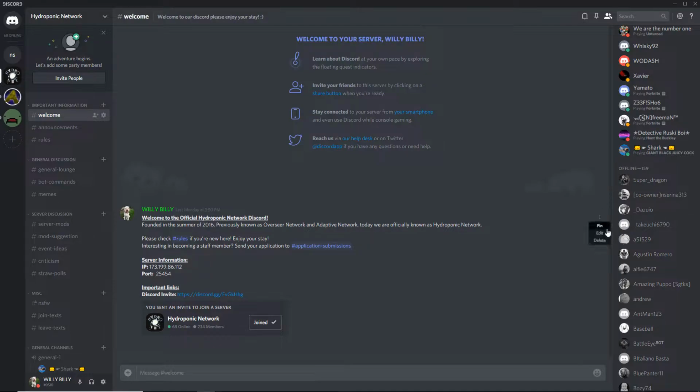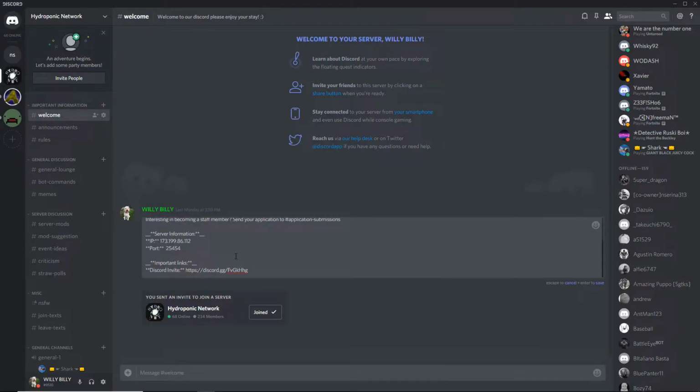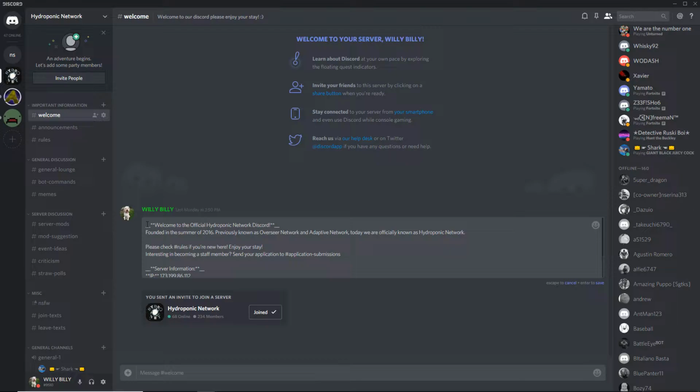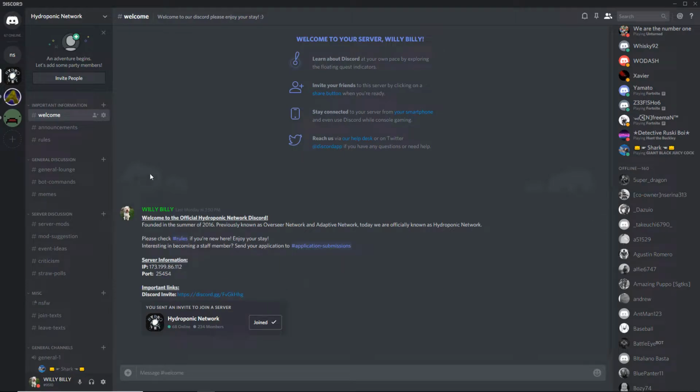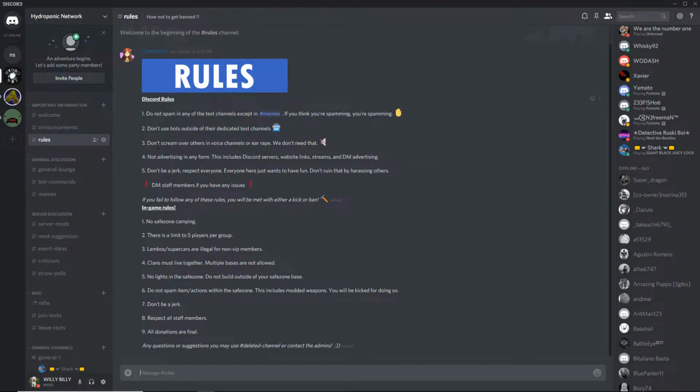If you want to have bold or underlined, you can have 2 asterisks on each side, and if you want both, you have to have 2 asterisks. That's how you do it. Not too hard. Then you have rules.